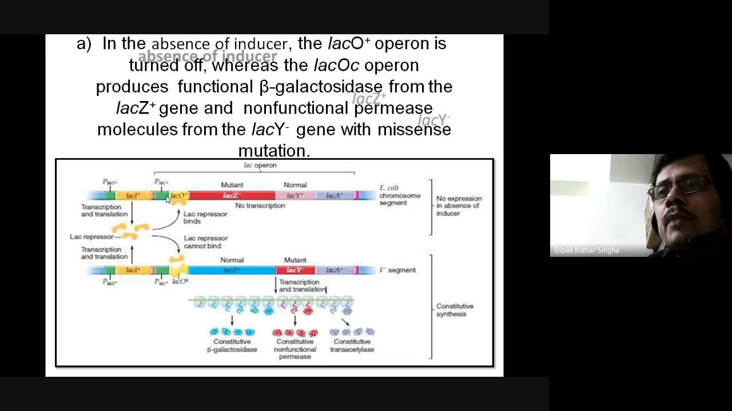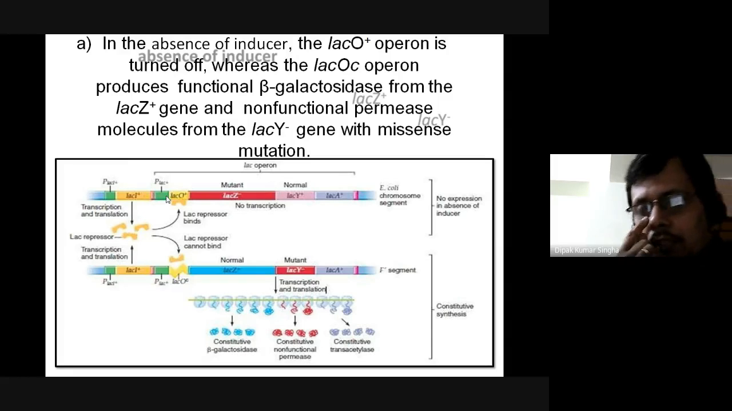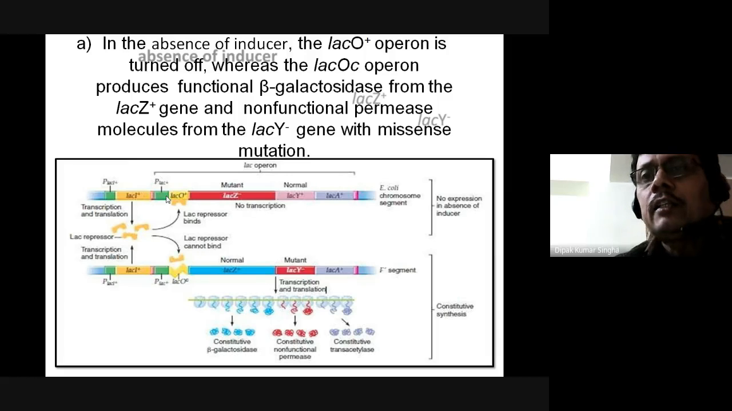In the absence of the inducer, the lac operon system is turned off. Where there is the lacZ operon, a functional beta-galactosidase is produced from the lacZ gene, and a non-functional permease from the lacY gene with a missense mutation. So in the case of mutation, look at it carefully.